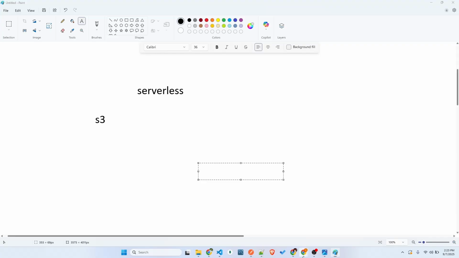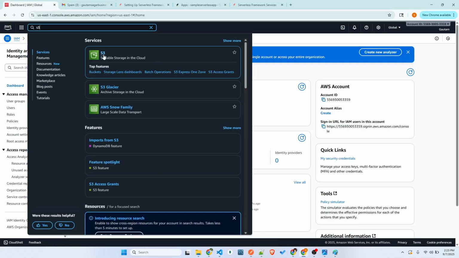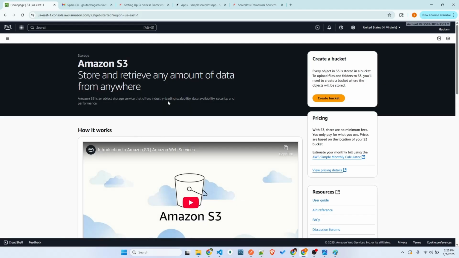Once you go to the dashboard and type S3, it says scalable storage in the cloud. Let's open it. This is one of the best services provided by AWS, and many services internally use Amazon S3 for storage purposes, for storing a lot of data. There might be files or any kind of data that we store in Amazon to do some operations on it, or just to store like a hard disk. So many services use this.